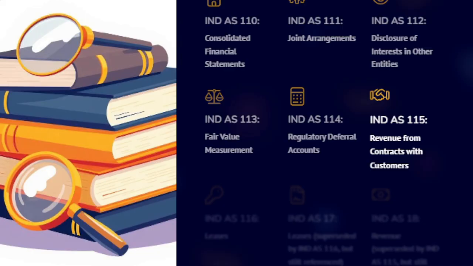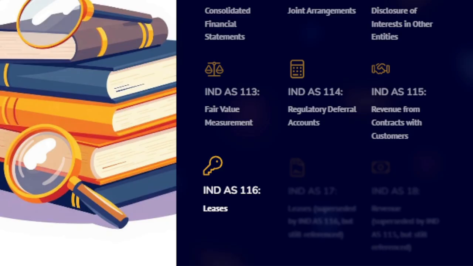115, revenue from contracts with customers, a comprehensive standard that replaces older revenue standards, recognizes revenue when control of goods or services is transferred, follows a 5-step model. Step number 1, identify contract. Step number 2, identify performance obligation. Step number 3, determine transaction price. Step number 4, allocate price to obligations. Step number 5, recognize revenue when performance obligation is satisfied.